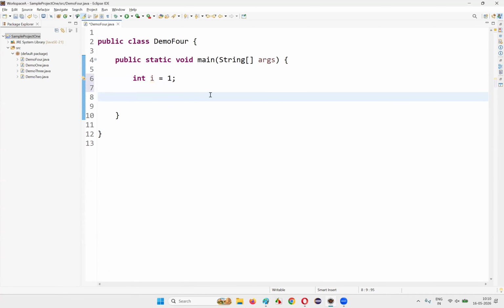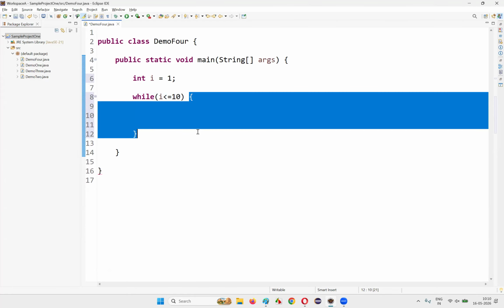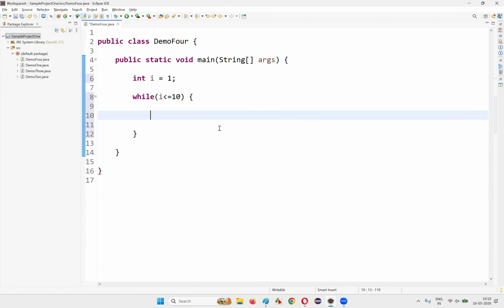After that I'm going to write the while keyword, circular brackets, the starting of the while loop with an open curly brace, and the ending of the while loop with a closing curly brace. Now inside the circular brackets, I need to write a condition. Let's say I would like to write a condition like this: i <= 10. Now inside the while block, I can write any number of statements, but here I'm going to write one single statement, that is System.out.println(i).